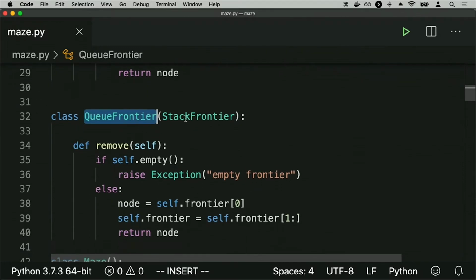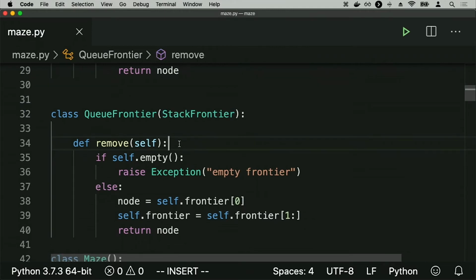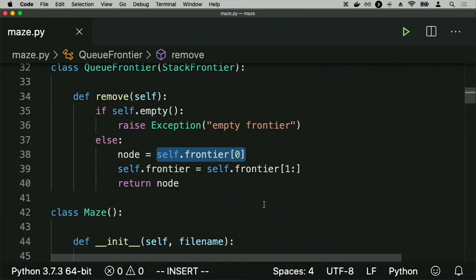frontier, which, in parentheses, you'll see here, it inherits from a stack frontier, meaning it's going to do all the same things that the stack frontier did, except the way we remove a node from the frontier is going to be slightly different. Instead of removing from the end of the list, the way we would in a stack, we're instead going to remove from the beginning of the list. Self.frontier[0] will get me the first node in the frontier, the first one that was added, and that is going to be the one that we return in the case of a queue.